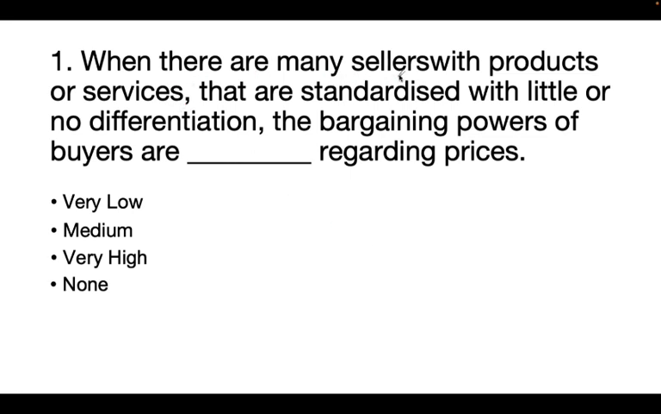When there are many sellers with products or services that are standardized with little or no differentiation, the bargaining power of buyers is dash regarding the price. Options are very low, medium, very high, none. So the correct answer is very high.